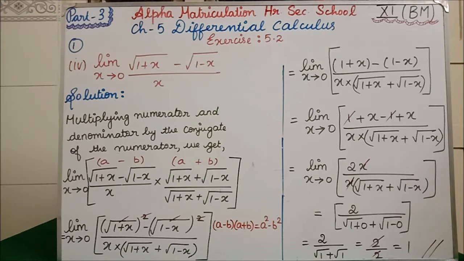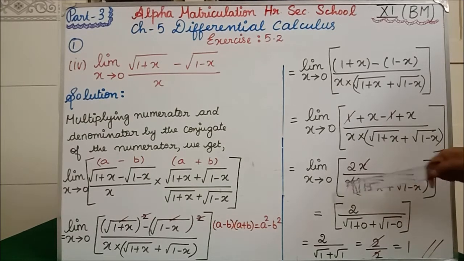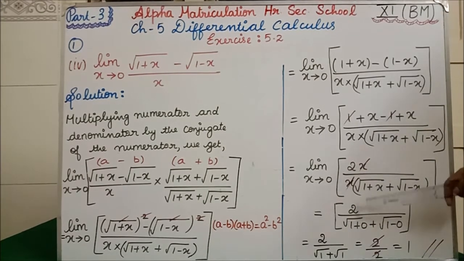Now in the denominator we are not having x. So at this point we can substitute the limit x tends to 0 inside. Clear what I am saying? Can you understand? Now this x and x we have cancelled, so no x term is in the denominator, and no x term in the multiplication. So now we can substitute x tends to 0 inside. Here only 2 is there, divided by, with x tends to 0, square root of 1 plus 0 plus square root of 1 minus 0. Clear?